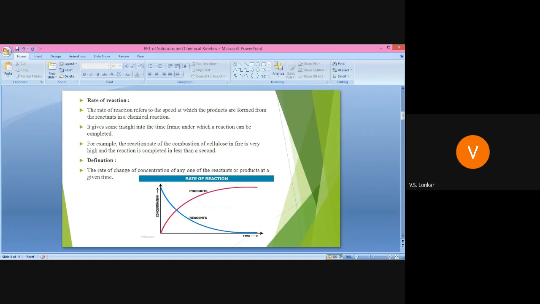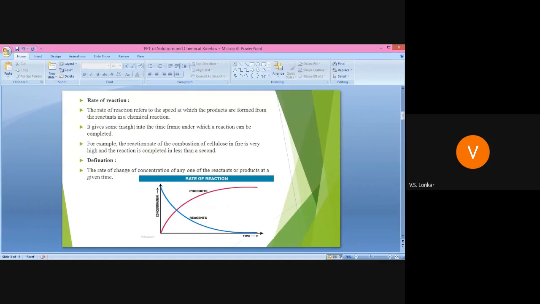Now the definition: the rate of change of concentration of any one of the reactants or products at a given time or per unit time is known as the rate of reaction. Why do we consider the change of concentration of any one reactant or product?